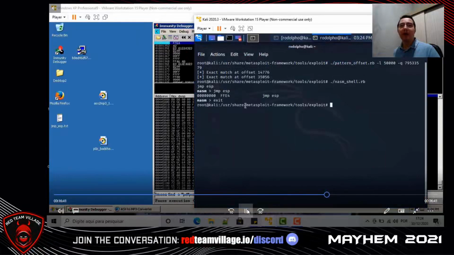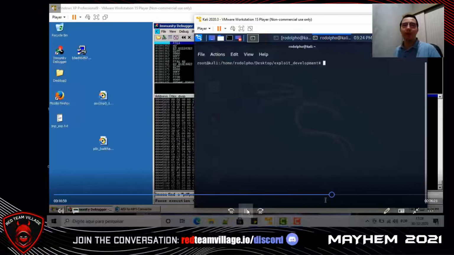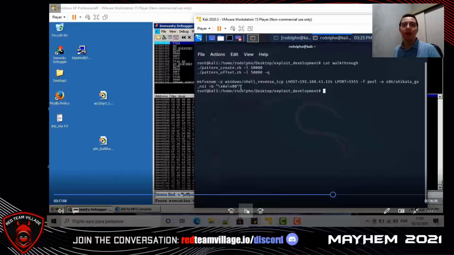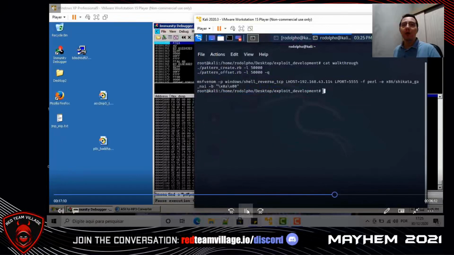Now let's generate our shellcode to get a reverse shell. To generate our shellcode, we will use a tool, MSFVenom.